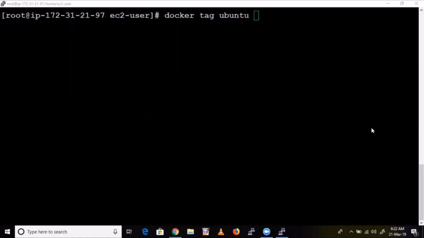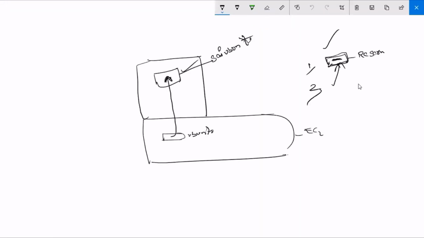See here, whenever you refer this container, how you refer this, we have mapped port as 5000 and 5000. Whenever you refer this container, you use base machine's IP colon 5000, right?